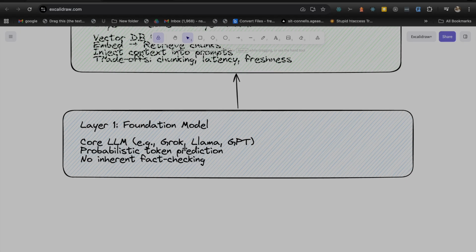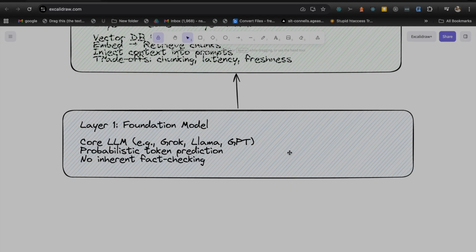As I mentioned earlier also, our foundation models are probabilistic models. So what is a probabilistic model? That means foundation models do not have their own intelligence. They don't know how to do fact checks. They predict tokens, and based on a chain of tokens, they predict an entire sentence or an entire solution based on our queries.